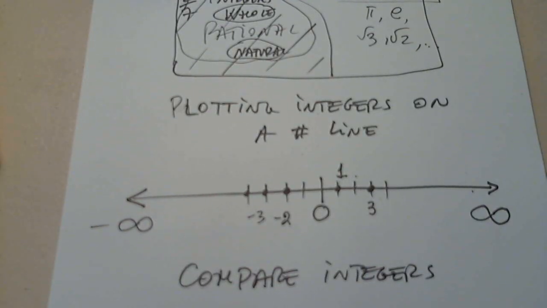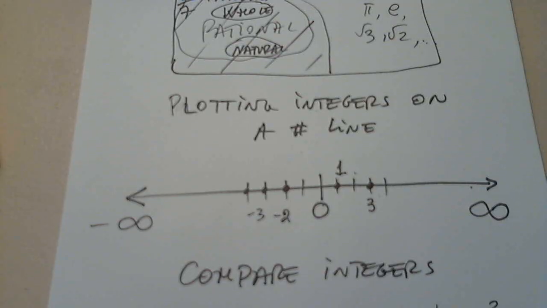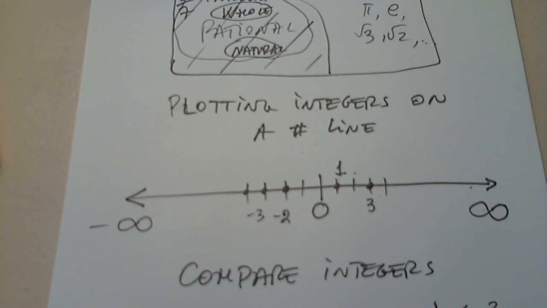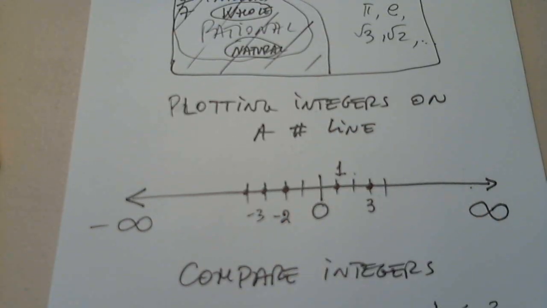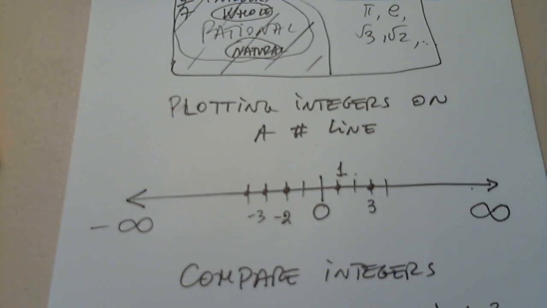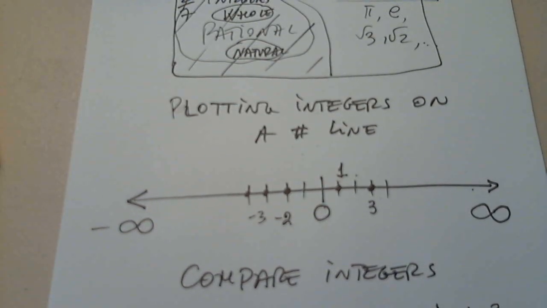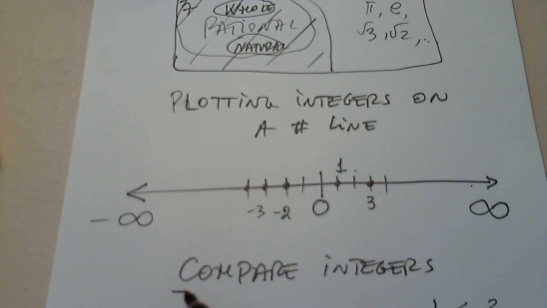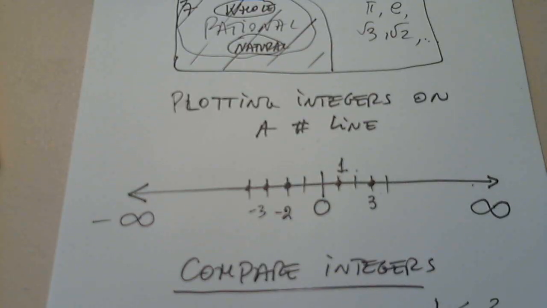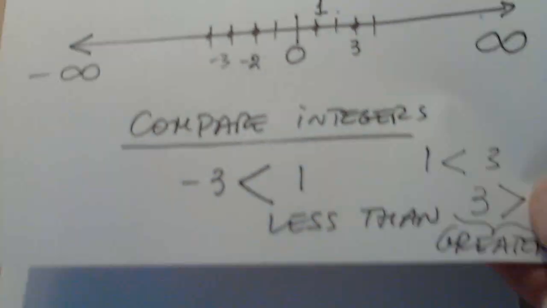How do I compare 1 and 3? Obviously 1 is less than 3. Or I can say it the other way: 3 is greater than 1. This is greater than. So we have inequality symbols, and there are four inequality symbols.